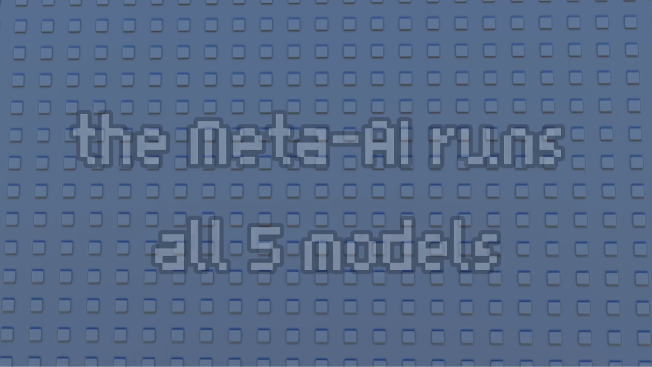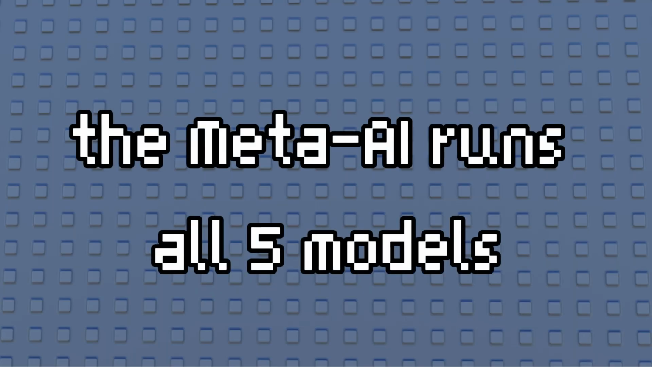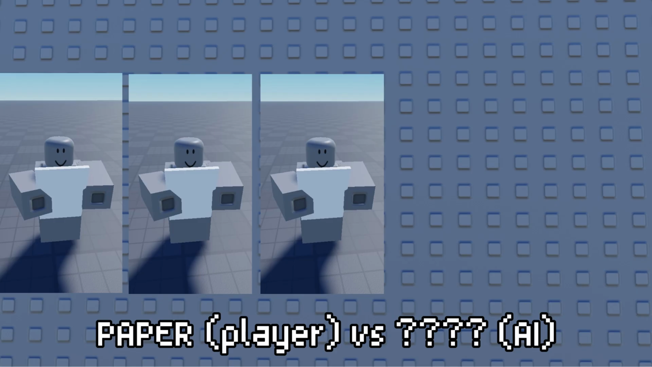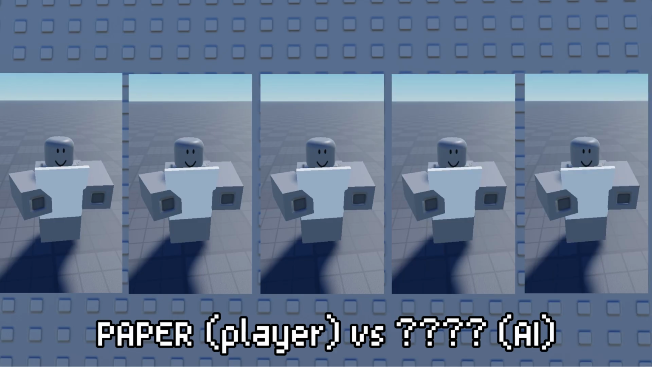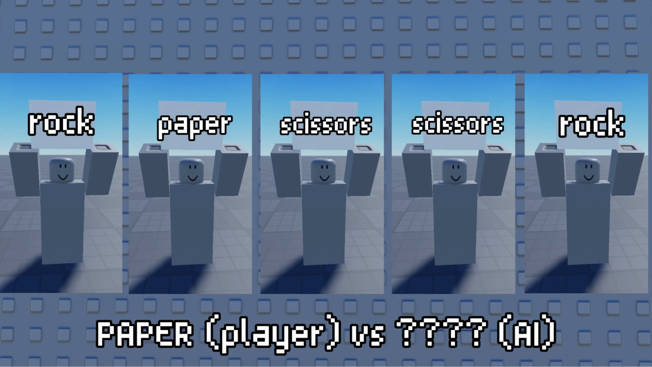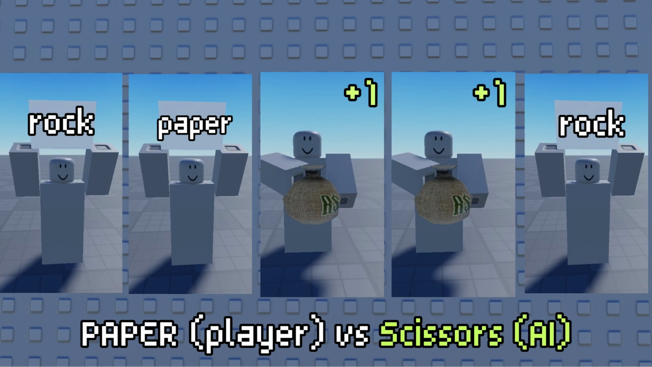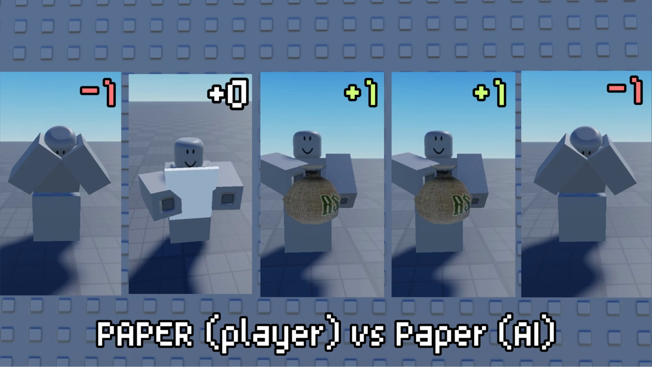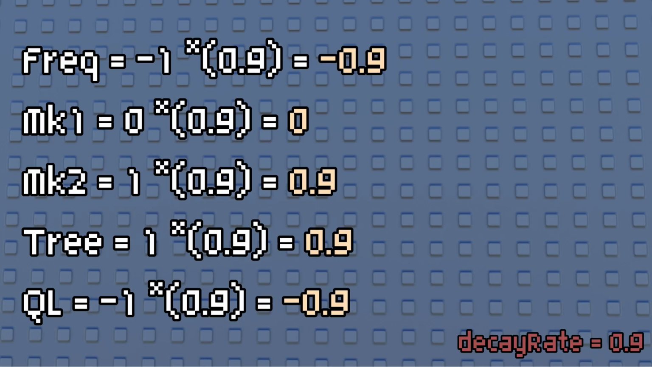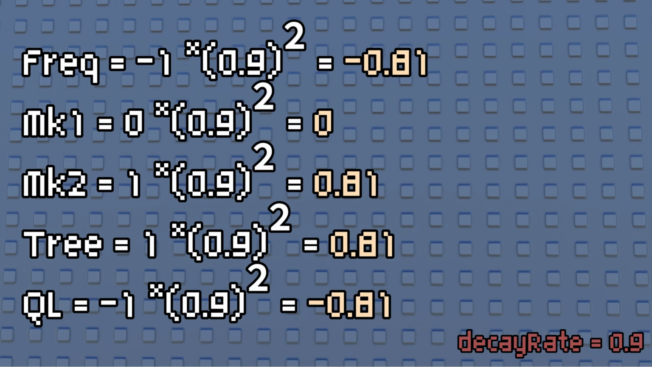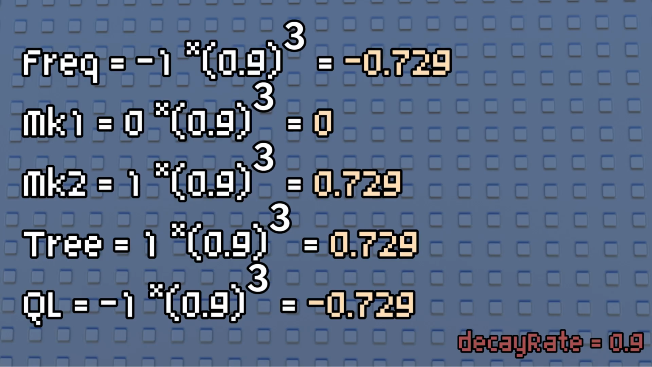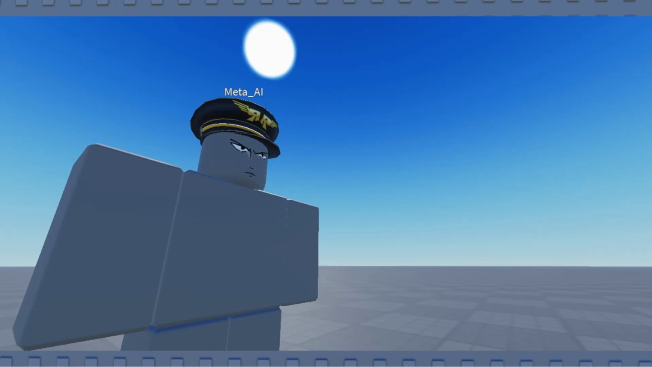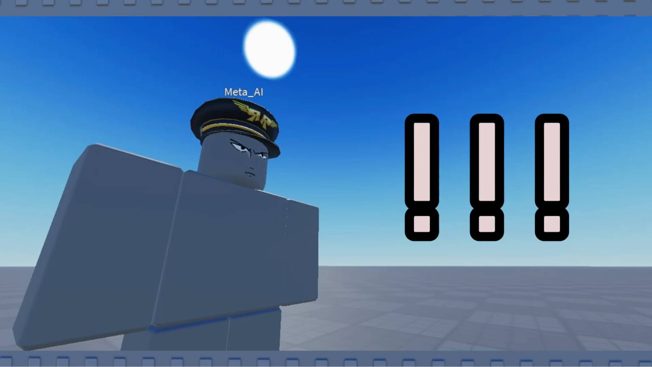Every time you play, the meta AI secretly runs all 5 models: frequency, Markov 1, Markov 2, pattern tree, and Q-learning, and checks which one would have predicted your move best. It gives each one a score, +1 if it would have beaten you, -1 if it would have lost, 0 for a tie. Then it updates each model's score over time, but with a twist, it uses decay. That means it gradually forgets older results and gives more weight to what's working right now. So, if you suddenly start playing differently, the meta AI starts trusting the models that are catching on and drops the ones that are falling behind.